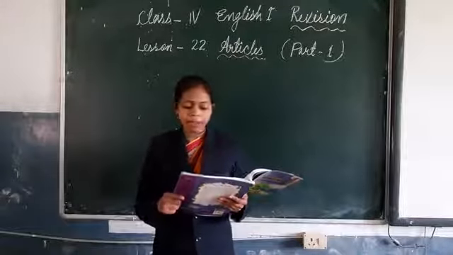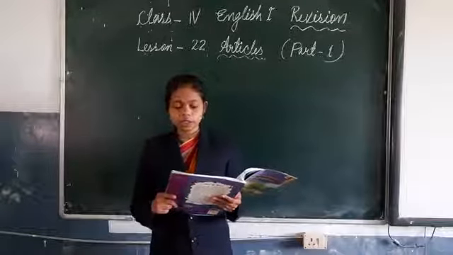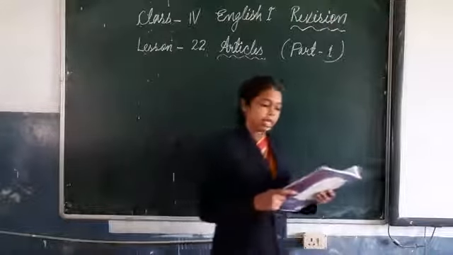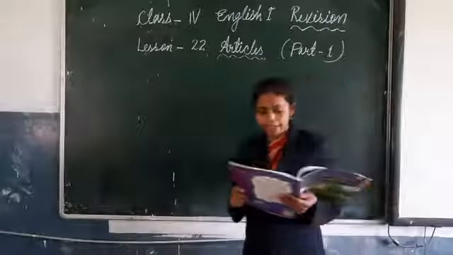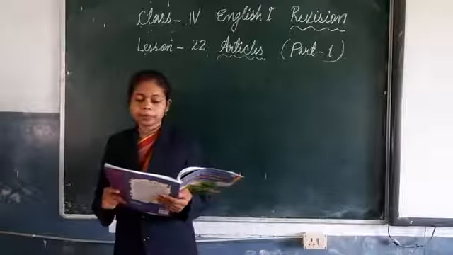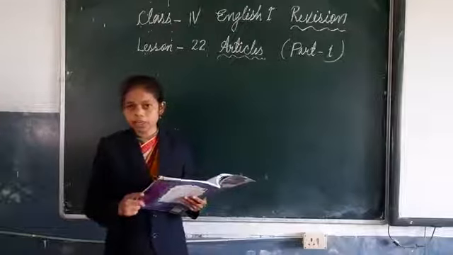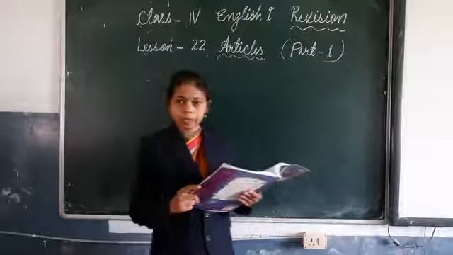We use an before words that begin with a vowel sound. That is A, E, I, O, U. Okay.